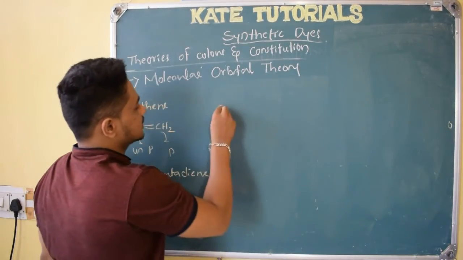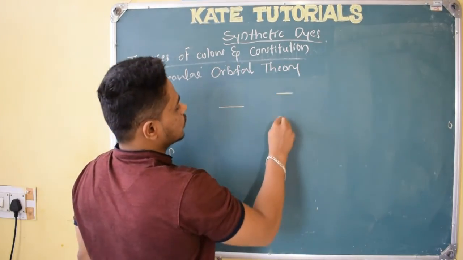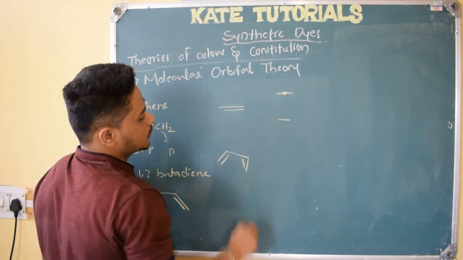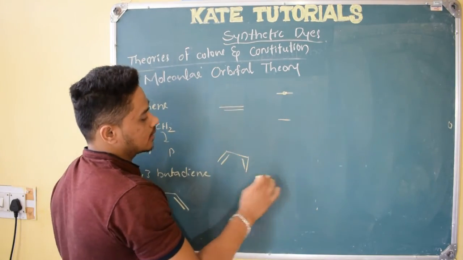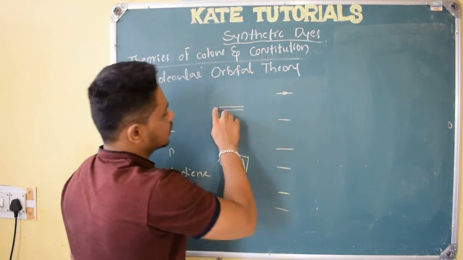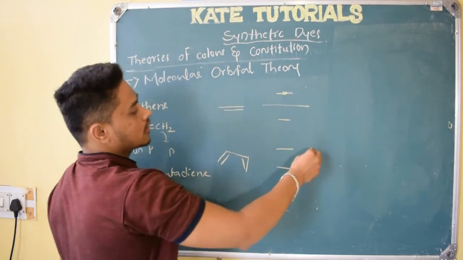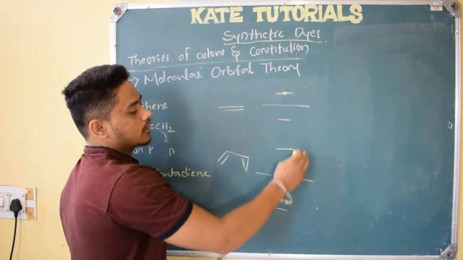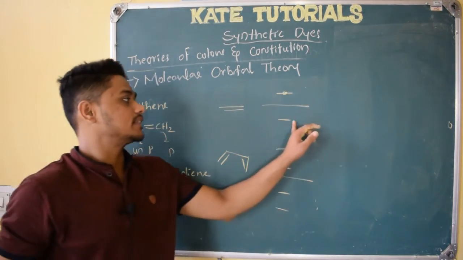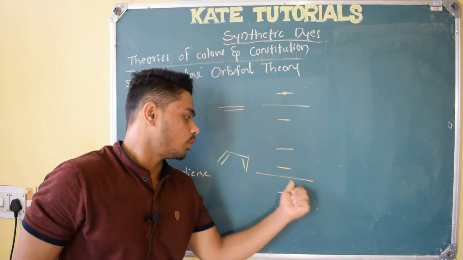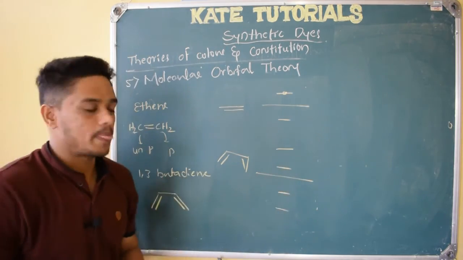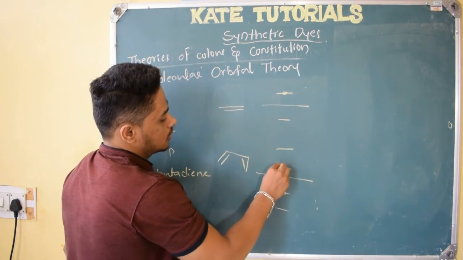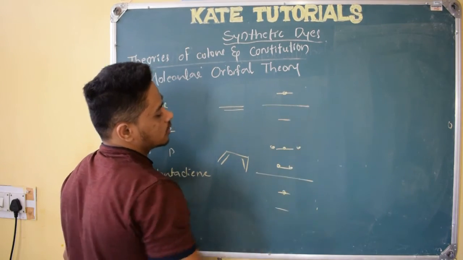So for ethylene, see here, I had 0 node and 1 node, right. For butadiene, see here, this is ethylene. For butadiene I had 4 carbons, so I have to draw 4. Here 2 carbons were there, so 2. This was bonding, this was anti-bonding. Whereas in butadiene, these two are bonding molecular orbitals, these two are anti-bonding molecular orbitals. This one is HOMO and this one is LUMO, not these two, right? So 4 were there: 0 node, 1 node, 2 node and 3 node, right?